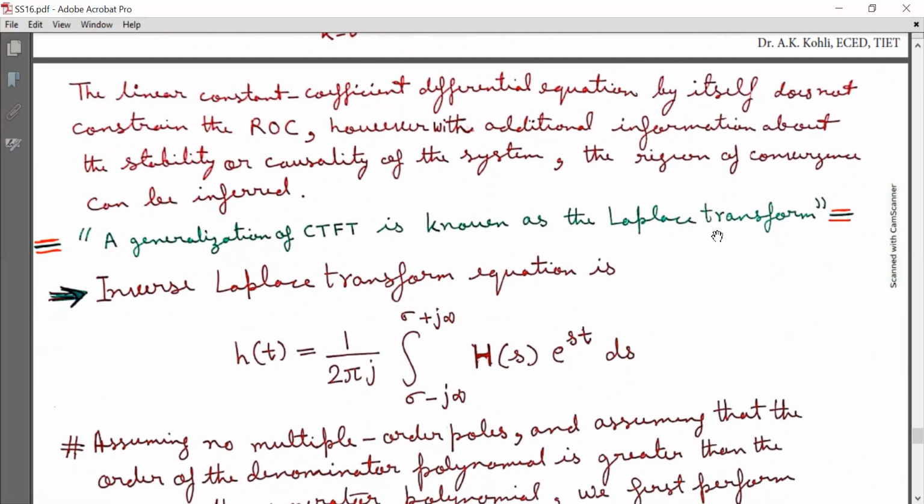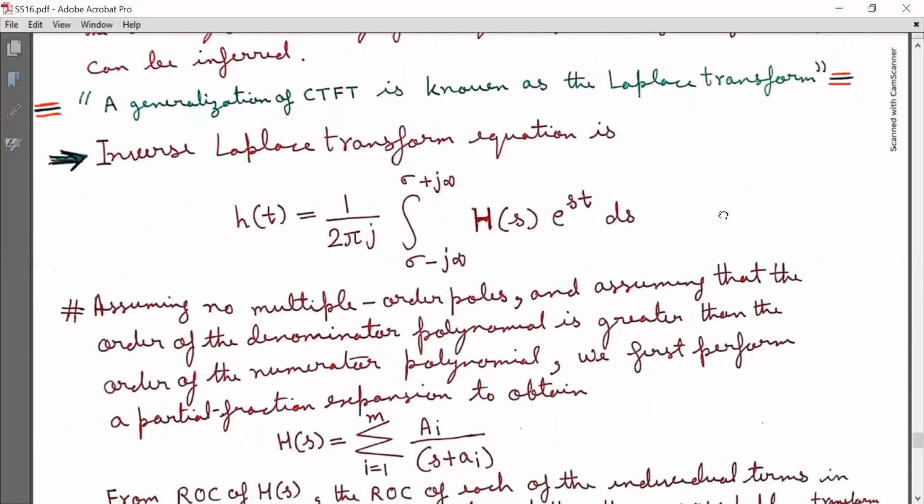In general, a generalization of the CTFT is known as the Laplace transform. So I conclude that a generalization of the continuous time Fourier transform is known as the Laplace transform.